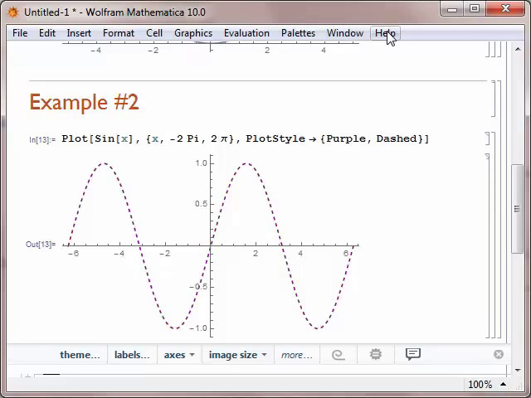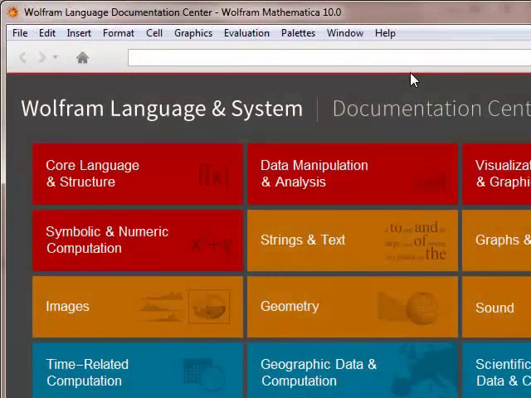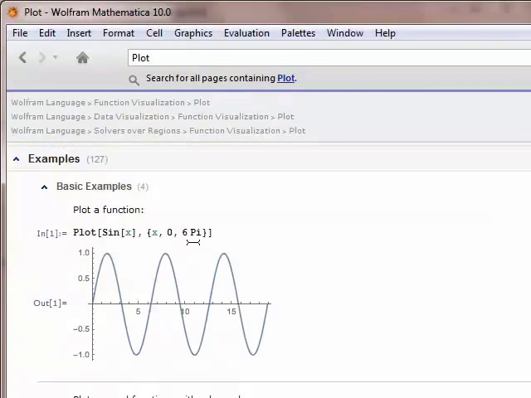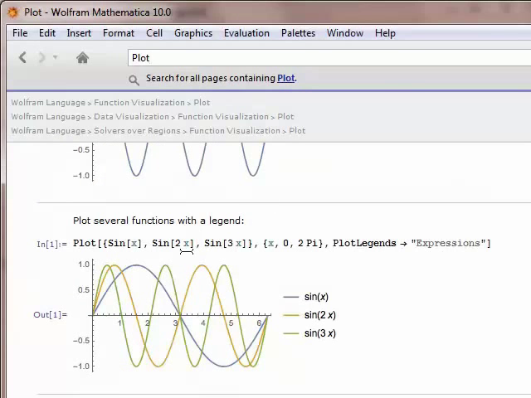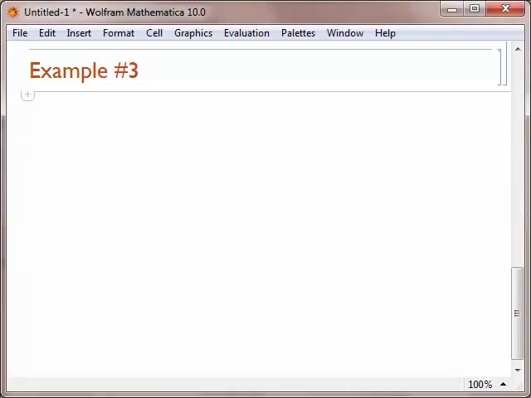and if you ever want to play around with what those are, Mathematica has a very good help menu. If you go to Help and go to Find Selected Function and type in that you want to look at Plot, it will bring up examples, and in these examples you can look at different options. For example, here's an option where it shades what's beneath the graph. So there are a lot of different options that you can find using the help features of Mathematica.